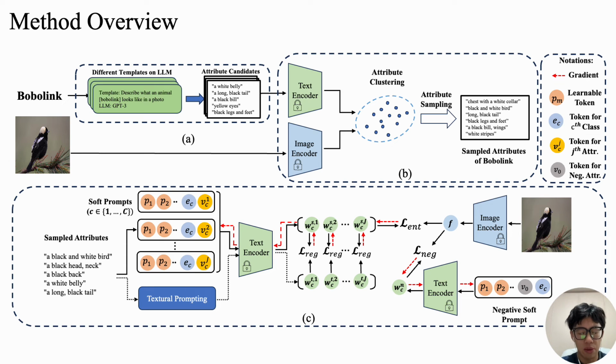And then it contains three losses. First is the cross-entropy loss, secondly is the regularization loss, and the third is the negative prompting loss. The details can be found in our paper. Please check there.